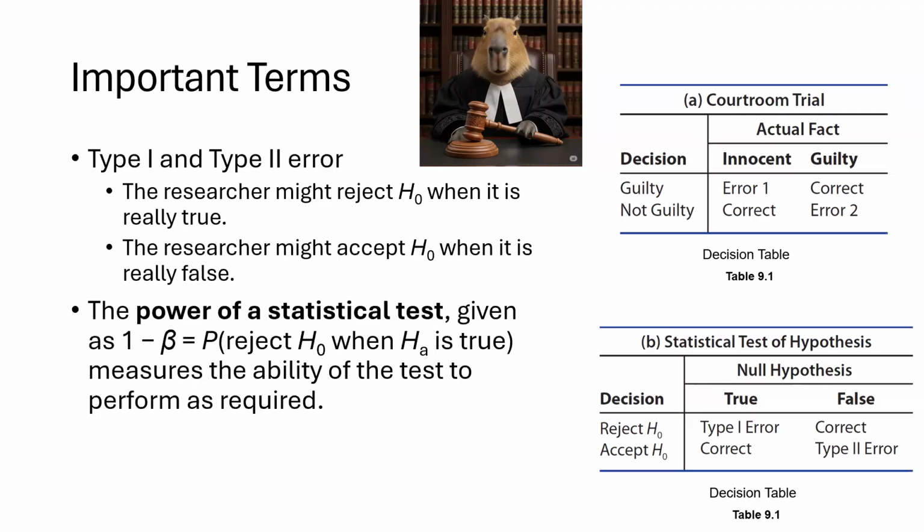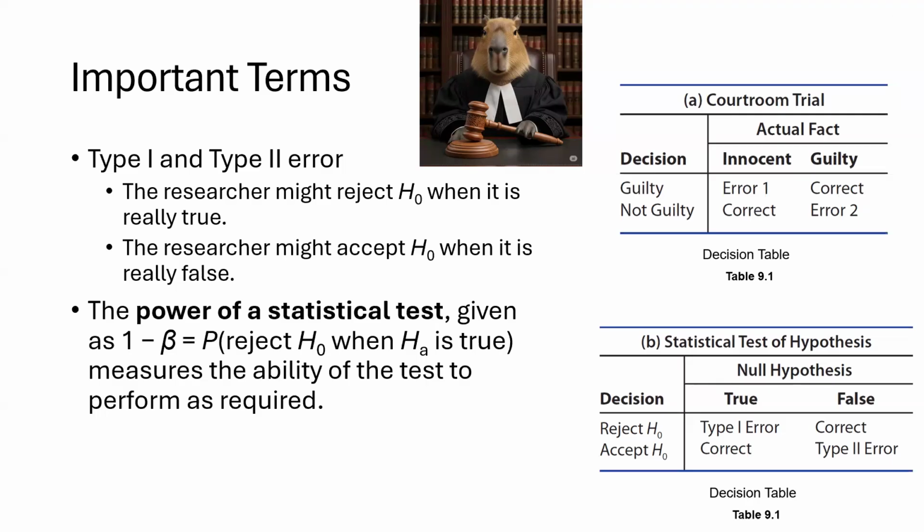Now let's look at the 2 tables on this slide. They help ground these ideas in different contexts. The first table is the jury trial analogy. Think of a courtroom. The defendant is assumed innocent. That's our null hypothesis. If the jury finds the person guilty when they're innocent, that's a type 1 error, a false conviction. If they say not guilty when the person actually committed the crime, that's a type 2 error, letting a guilty person go. This legal metaphor really drives home the consequences of statistical decisions. They're about risk and trade-offs, not certainty.